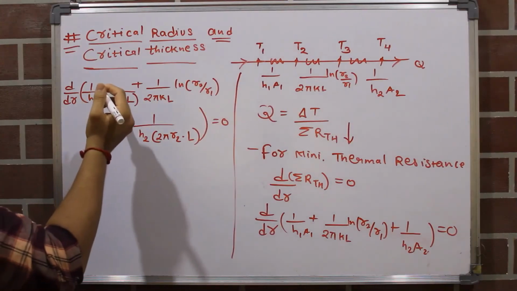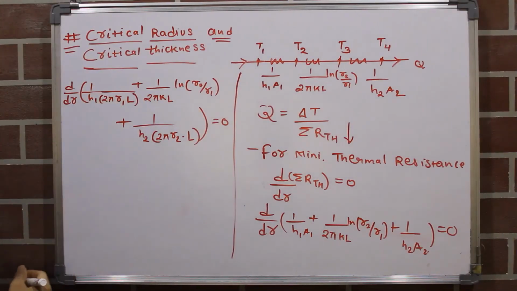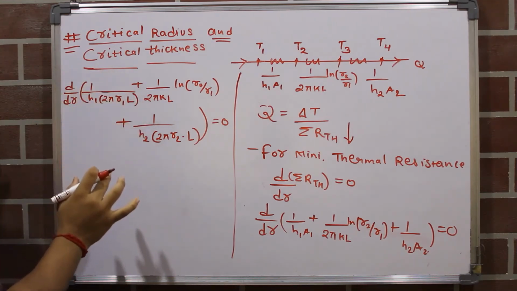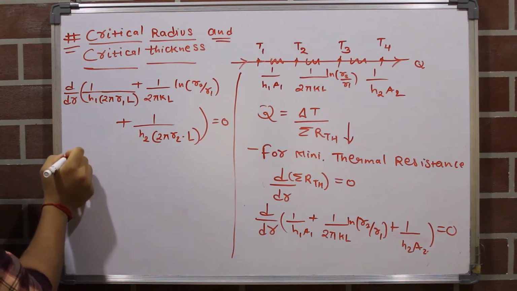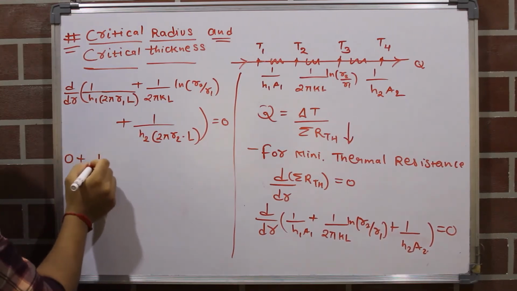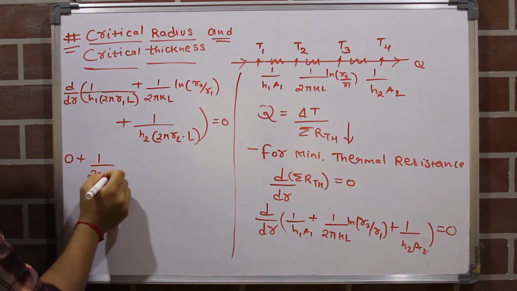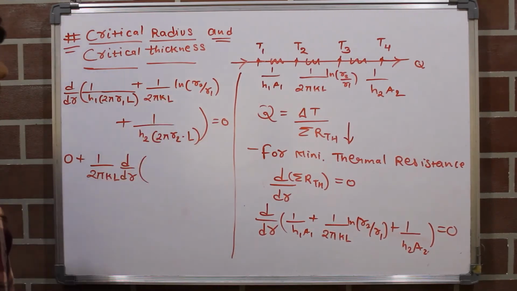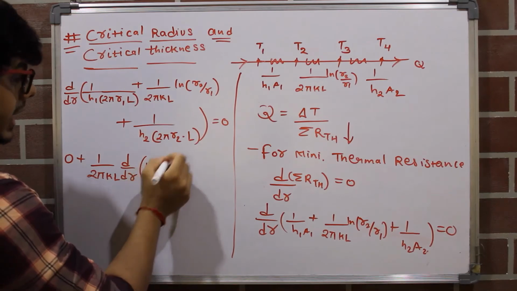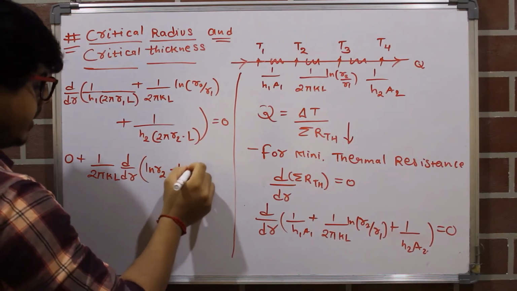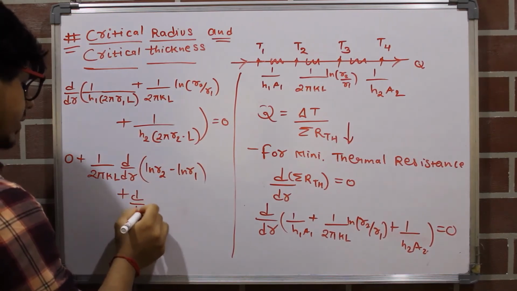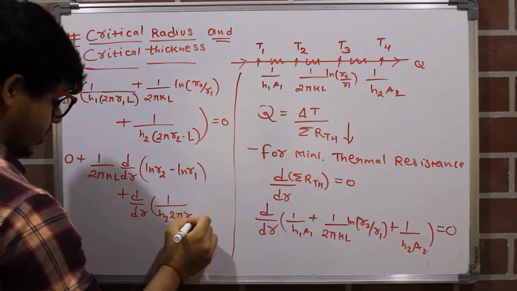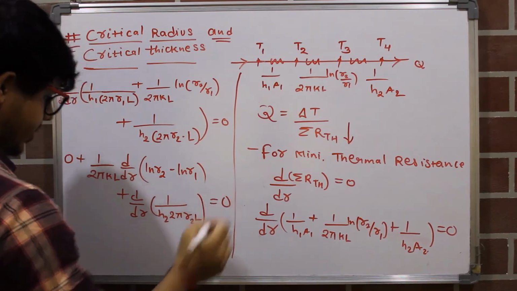So as we know that r1 is the inner radius and it is constant, the derivative of this whole term will be 0. So 0 plus 1 upon 2 pi kl is constant. So outside into d by dr of ln of r2 by r1, which is ln r2 minus ln r1, plus d by dr of 1 upon h2 into 2 pi r2 into L is equals to 0.